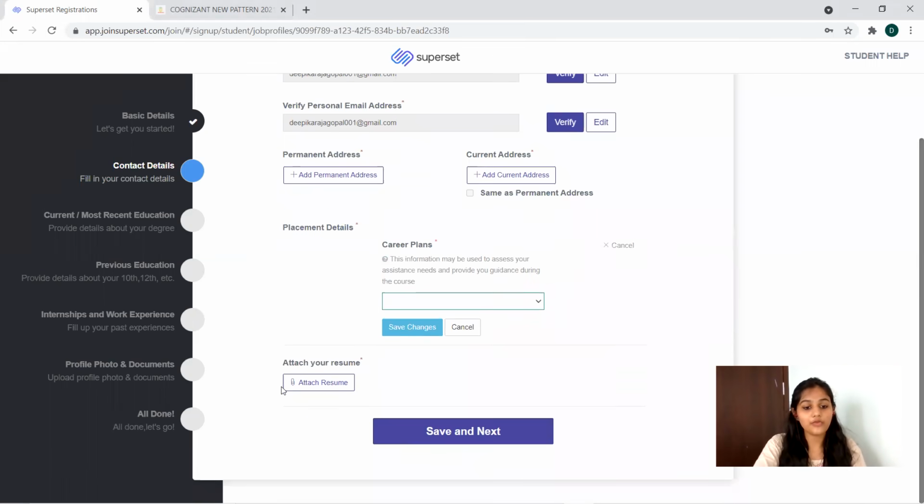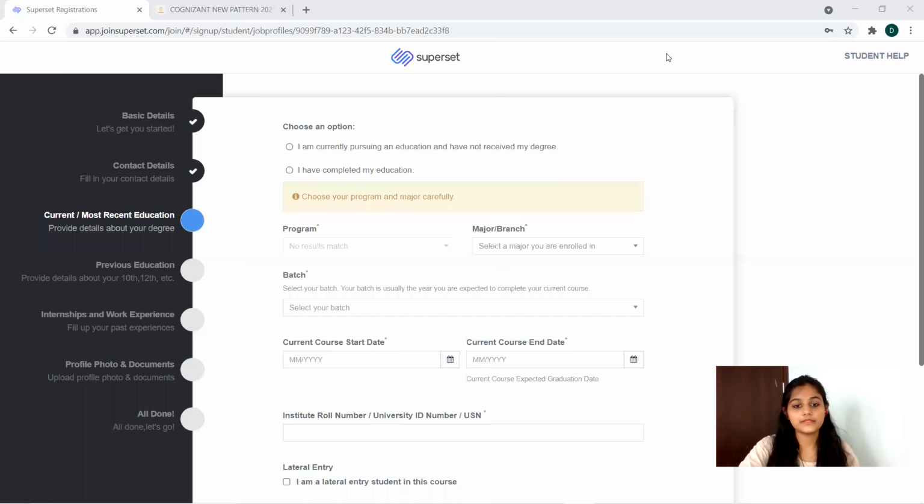Now here you can go for the resume. You can click this and browse from your device and attach your resume. So this is the second stage of the registration process. You have to complete this and move on to the next stage, that is current or most recent education.